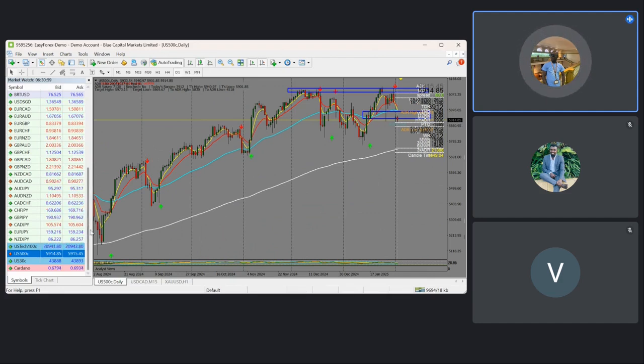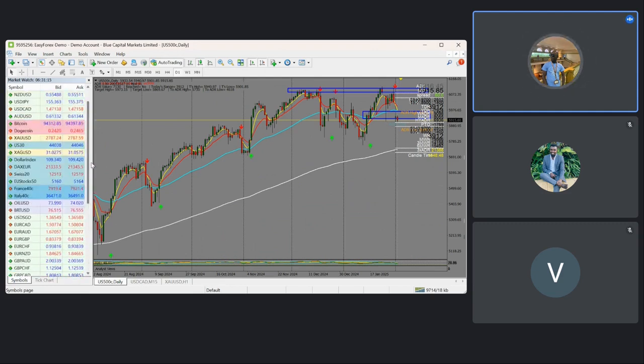This is one of the assets I usually trade on the buy side, and I'm still looking at the idea of the Trump effect on these trades for further upside. So that is regarding the stock indices and basically today's live market analysis.